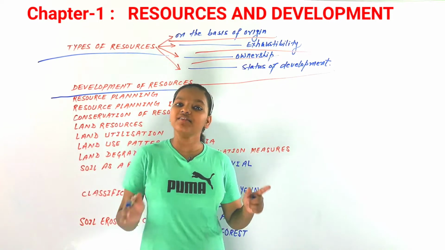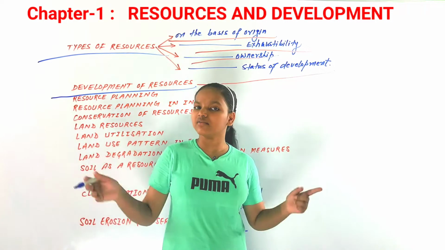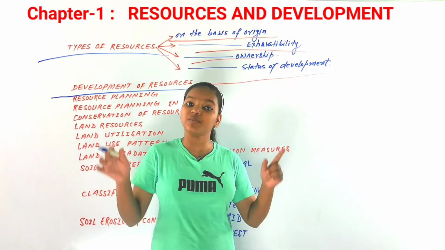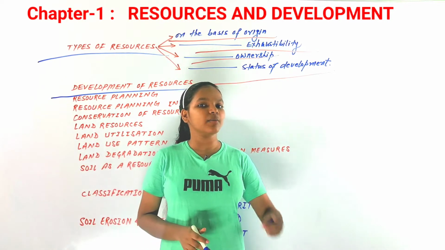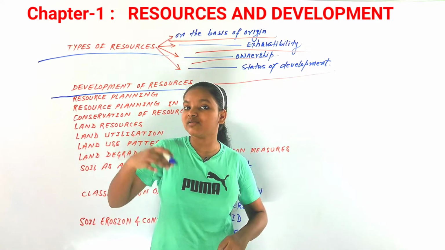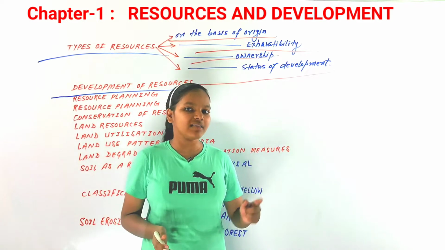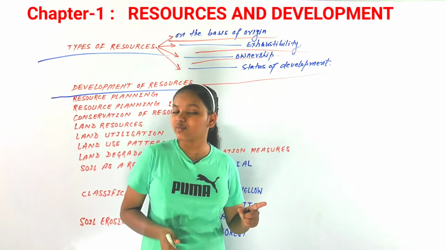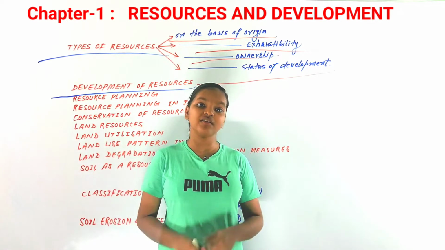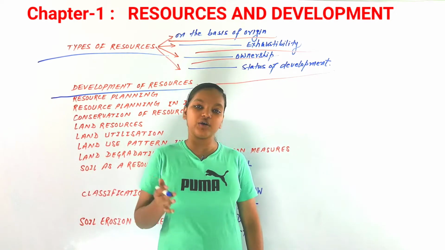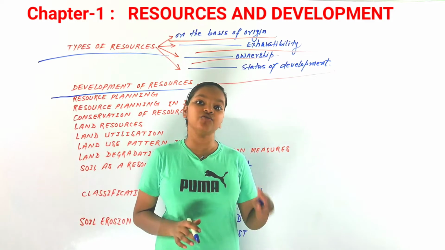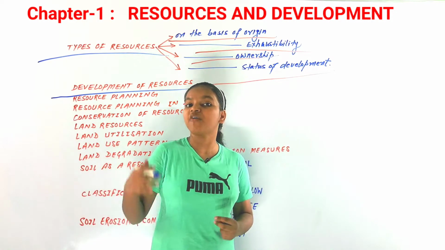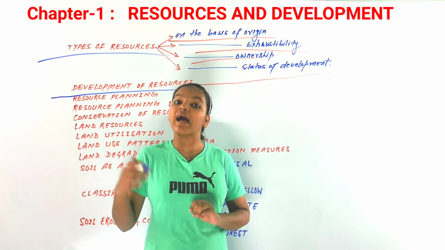What is happening all over the world, not just in our country, is that there is more and more gap between rich and poor. There is indiscriminate use of all the resources just in the hands of a few. For example, the society has been divided into two groups, haves and have-nots, that are the rich and the poor.